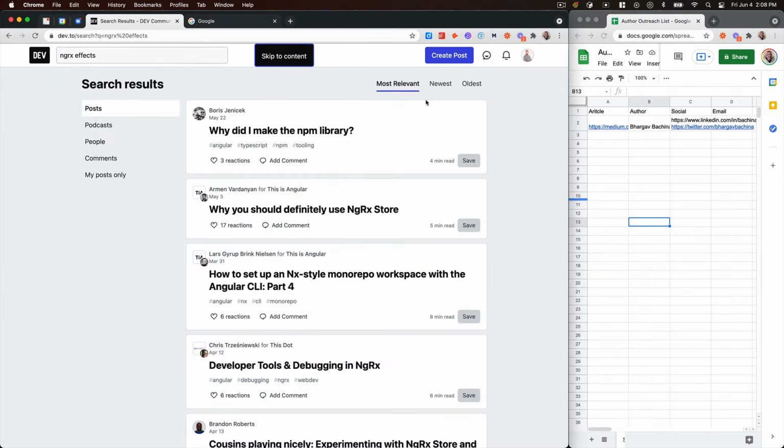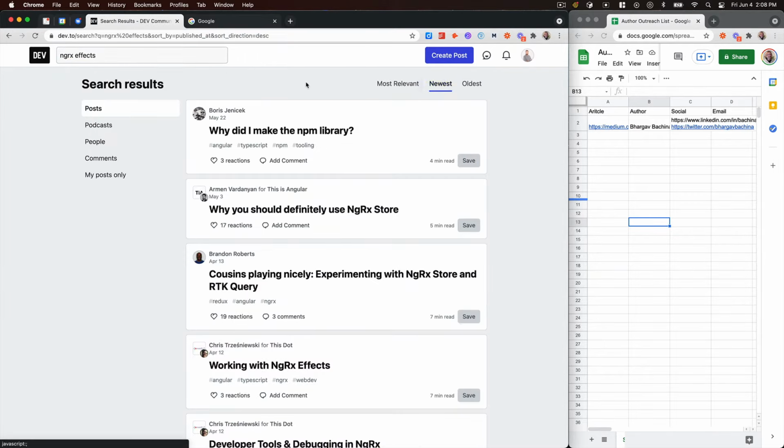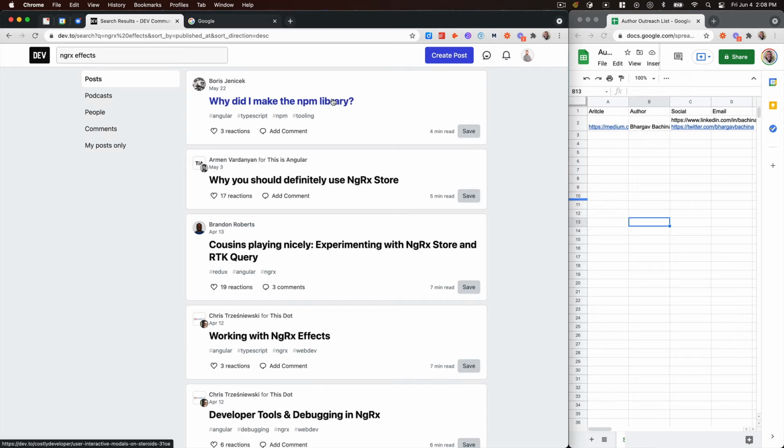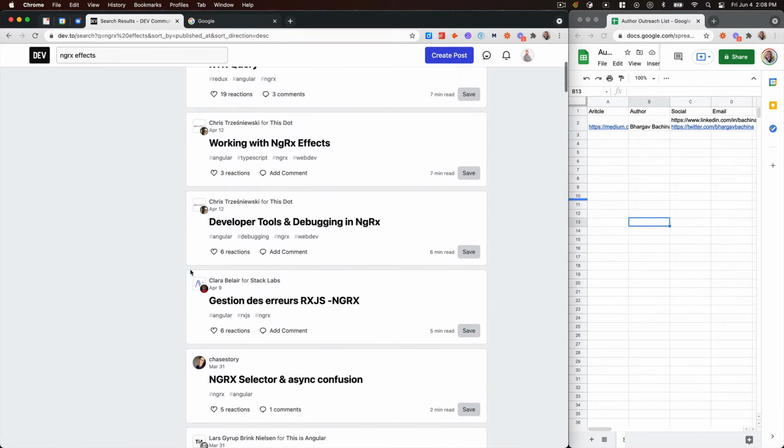Now, Dev.to is very similar. The biggest difference is we've got the newest sort, which is very helpful for being able to see people who've written about something lately. I think lately is an important factor here. Like if a developer has written about NGRX effects 4 years ago, and that was the last time they wrote about them, A, their information might be out of date, but B, they may not be interested in that topic. Who knows?